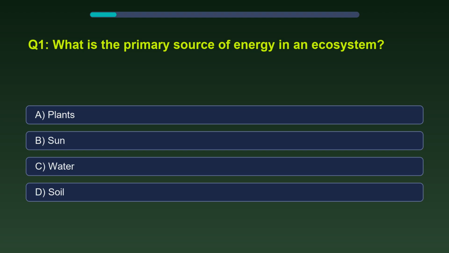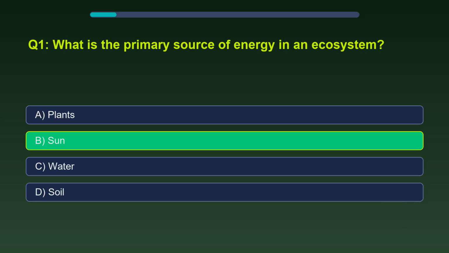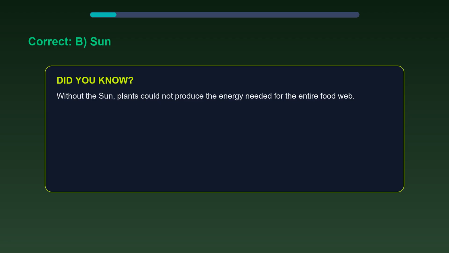What is the primary source of energy in an ecosystem? The correct answer is sun. Without the sun, plants could not produce the energy needed for the entire food web.